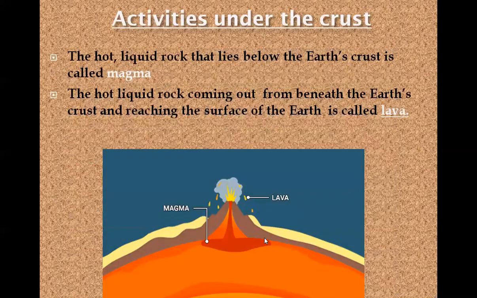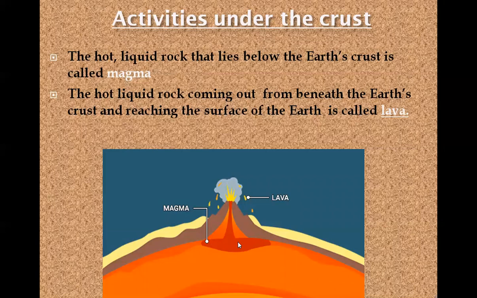Now, there are two new terms for you which are associated with volcano. These are magma and lava. Now, what is magma? The hot liquid rock that lies below the Earth's crust is called magma. And the hot liquid rock coming out from beneath the Earth's crust and reaching the surface of the Earth is called lava. This is magma. What is that? It is a hot liquid rock that lies below the Earth's crust.